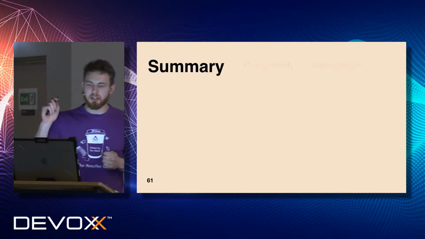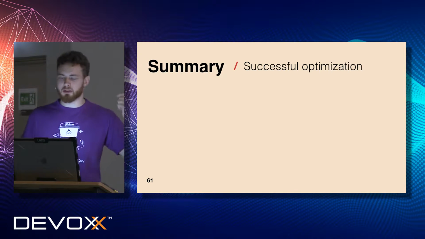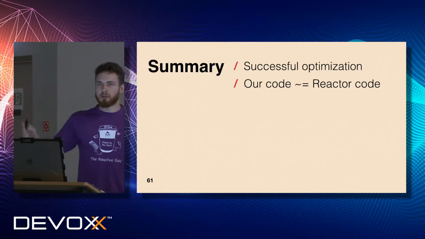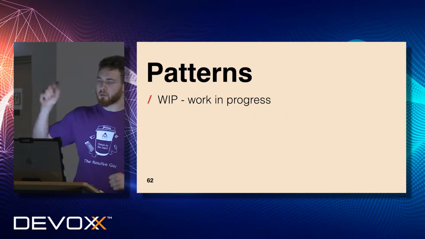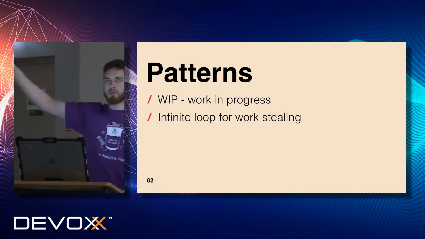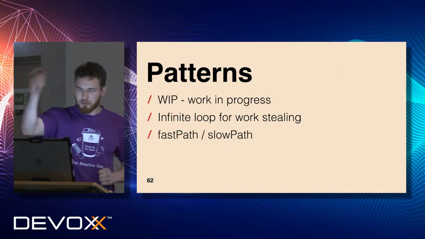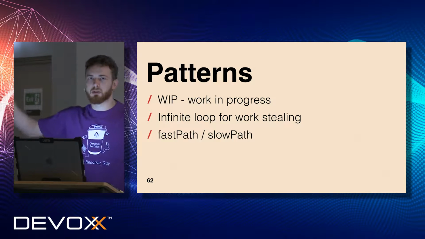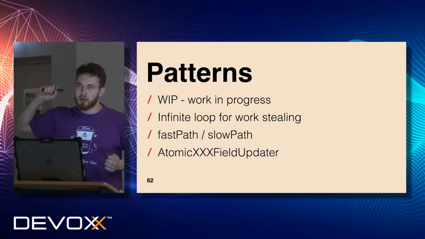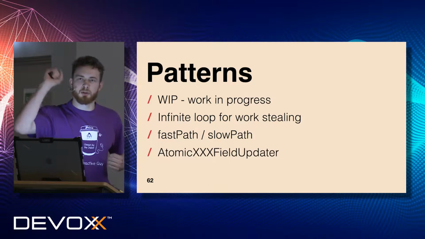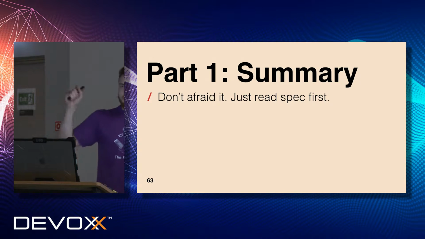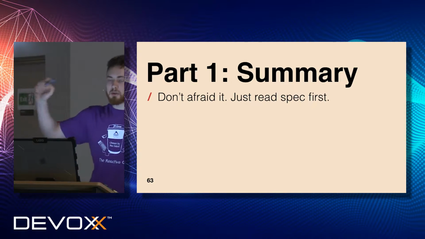All right, so let's do the final summary. We successfully optimized our solution. Our code is equal to Project Reactor, and now we are almost authors of a reactive library. Patterns that we used: work in progress, infinite loop for work stealing and for doing proper increasing of the requested number of elements. Fast path versus slow path in order to decide which kind of optimization we have to do depending on the requested number. And atomic long field or integer field updater in order to decrease the amount of trash for the garbage collector. Finally, for part 1, don't be afraid to implement it, just read the specification.